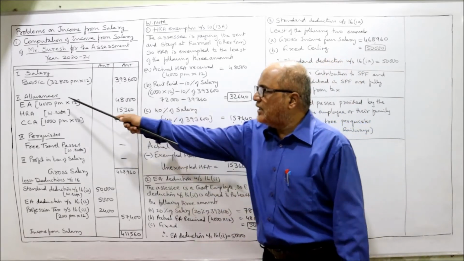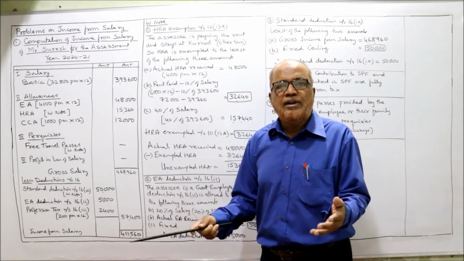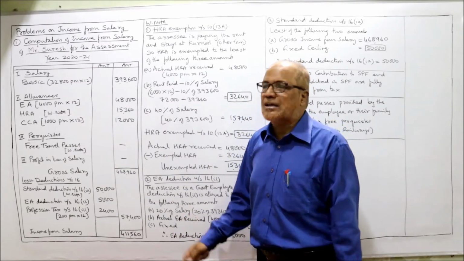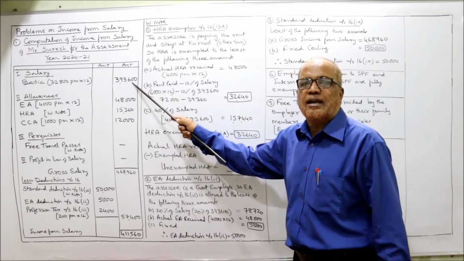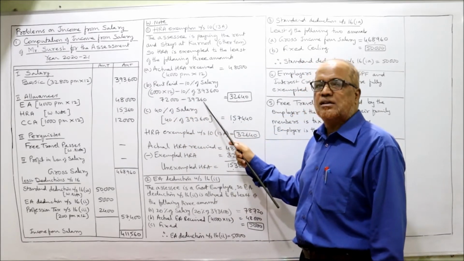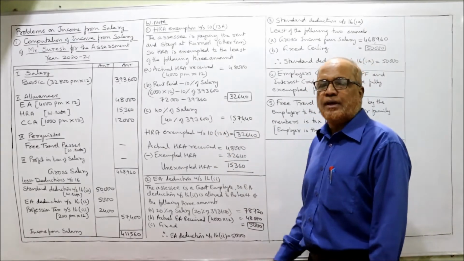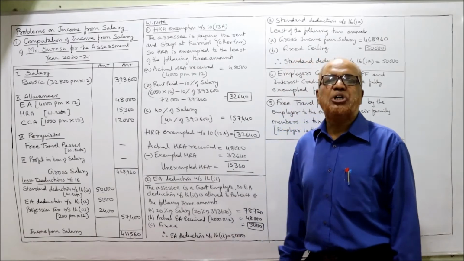So we don't have DA, we don't have commission. So we take only basic. How much is the basic salary? 3,93,600. So 10% of 3,93,600, 39,360. 72,000 minus 39,360, 32,640. Third one is 40% of salary.